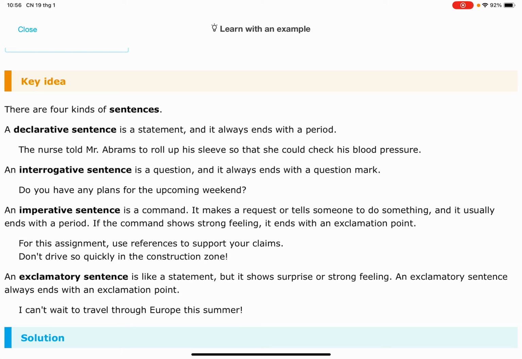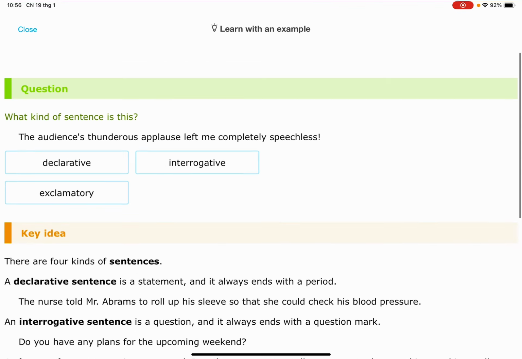But you don't want to mistake exclamatory sentences for imperative sentences, because sometimes imperative sentences can also end with an exclamation point. So we have to be careful with that. Okay, let's practice.